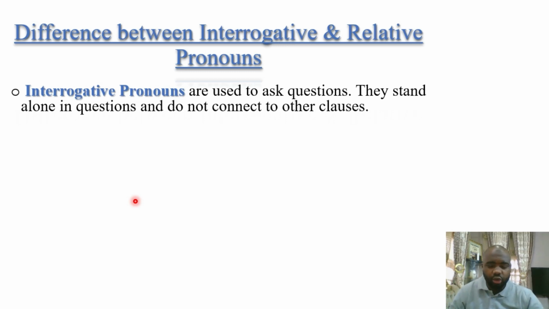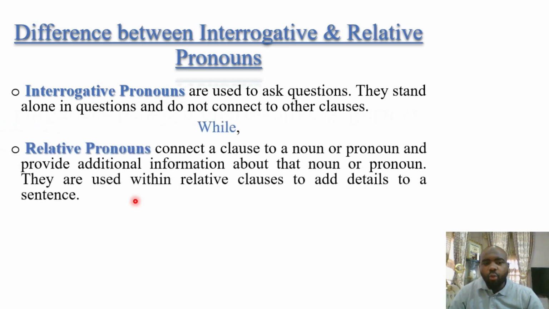It stands alone, it only asks questions. Whereas relative pronouns connect clauses to a noun or pronoun, and they provide additional information about that noun or pronoun. They are used with relative clauses to add details to a sentence.